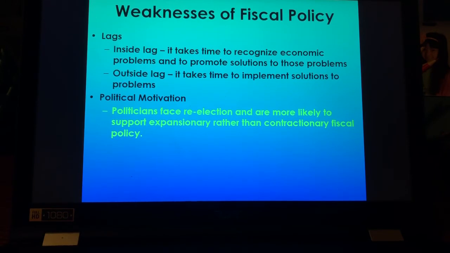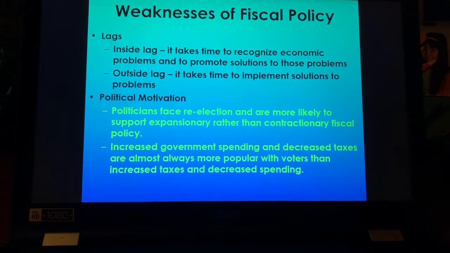If you were to have a politician going around saying, I'm going to increase your taxes, many people would not vote for him. And so contractionary fiscal policy is actually harder to do because the government doesn't go around and increase your taxes very frequently, right? Increased government spending and decreased taxes are always more popular with voters, and increased taxes and decreased spending, that's what I was just talking about.